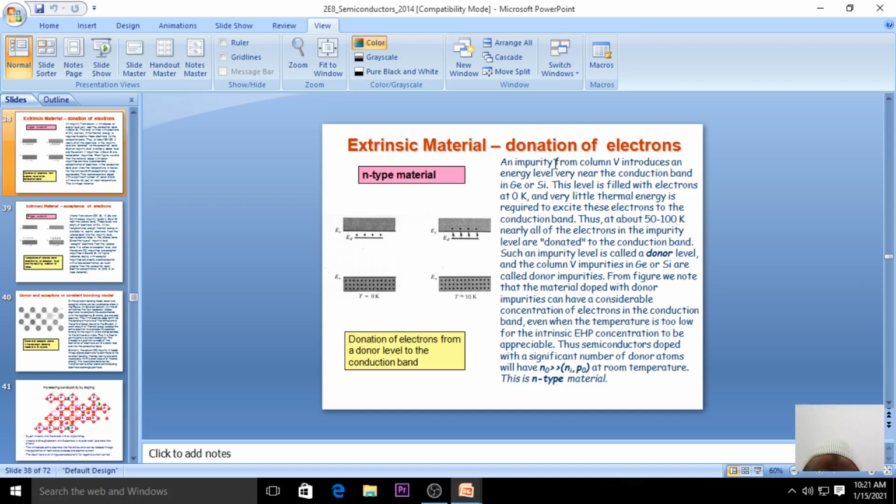Now you take any semiconductor, either germanium or silicon. At 0 Kelvin, what will happen? The same semiconductor will act as an insulator.